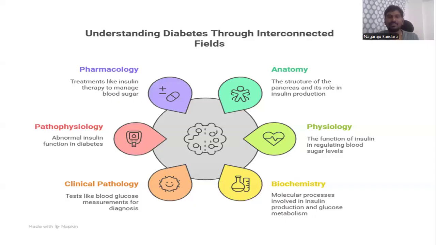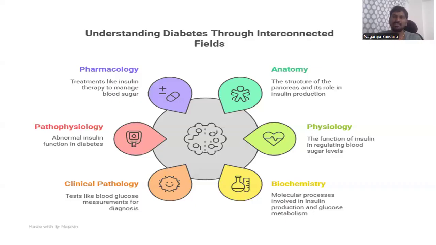Next, pathophysiology. Abnormal insulin function in diabetes. What are the abnormalities present in insulin? What are the pathways, or maybe insulin resistance, or which type of resistance happens? We can easily understand this in pathophysiology. After that, pharmacology. If you know the pathophysiology, then we have to design the treatment. Maybe we have to take insulin, or maybe we have to take oral hypoglycemic drugs based on type 1 or type 2.